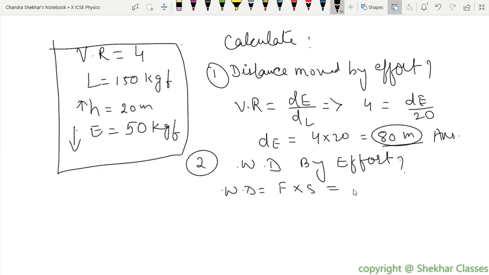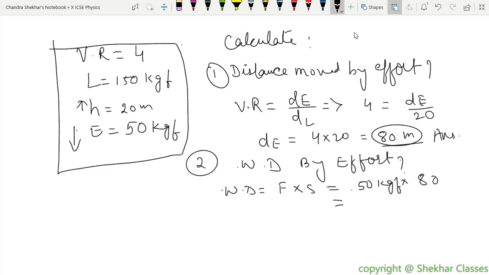Force is how much? 50 kgf. Yes, sir, 50 kgf. And the effort displacement is 80 meters. We need to convert this because kgf is there. We need to convert kgf into newtons. 50 kgf is how much? So 50 into 10 newtons. Why 10? Have I told you to use 10? If I don't tell you to use 10, you can't use 10. You have to use 9.8.